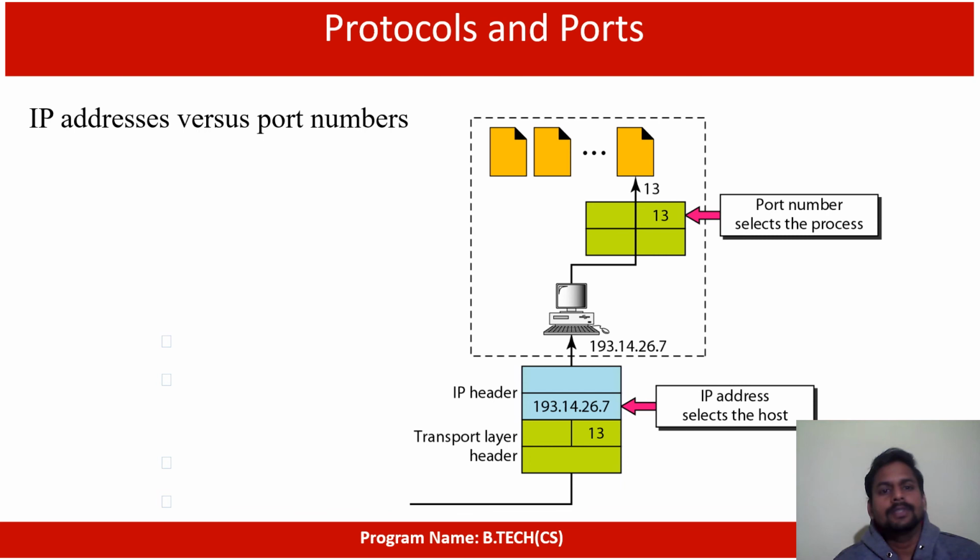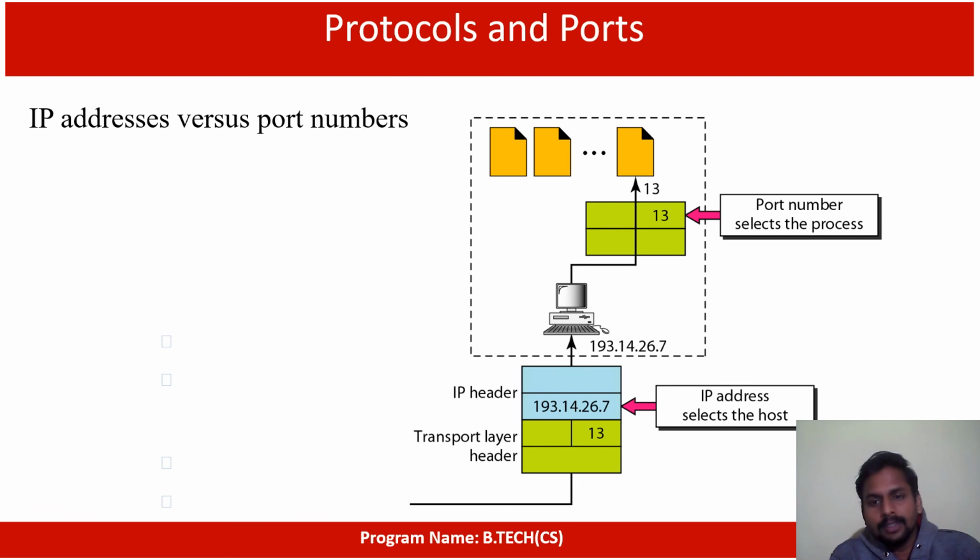IP addresses versus port numbers, right? This is the initial point about the port number, because we know what protocols are. The IP address is the logical address to identify the system, not the services. It is used only for the system. Then what is the port number?